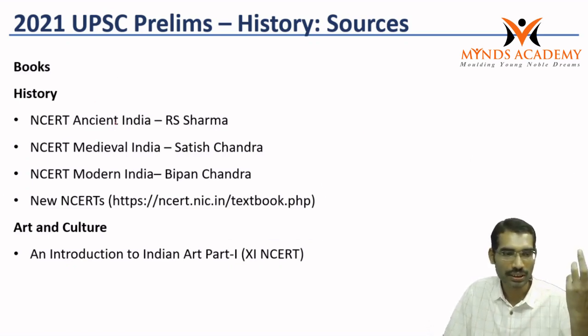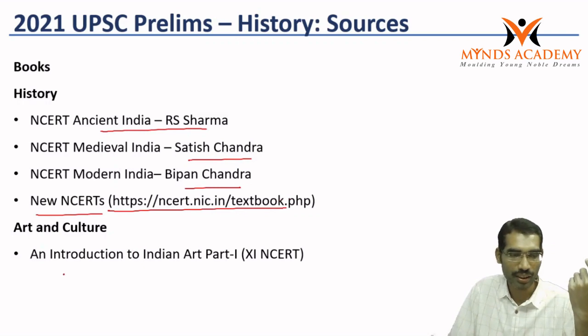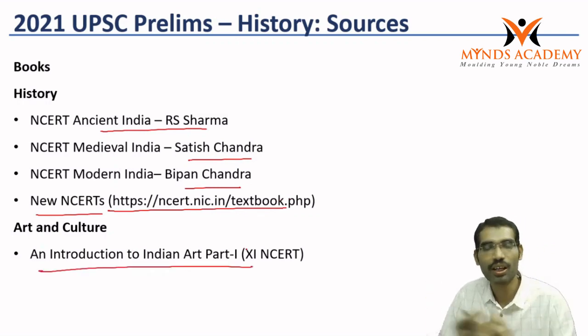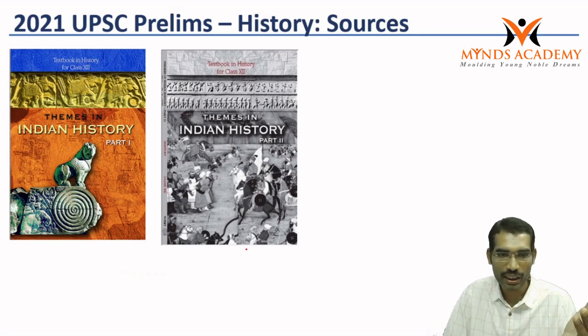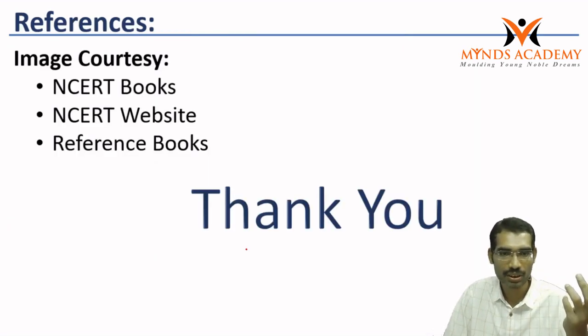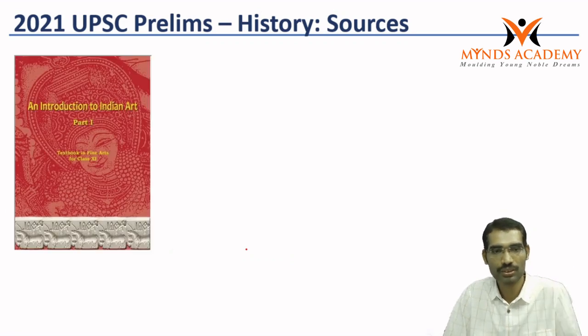The book list is Ancient India by R.S. Sharma, Satish Chandra, Bipin Chandra, the new NCERTs, which you can freely download from this website, and Art and Culture, An Introduction to Indian Art, Part 1. So these are the books. Read carefully for the next prelims. Once you read carefully the contents of these books, most of the problems in history questions will be solved. Thank you very much.